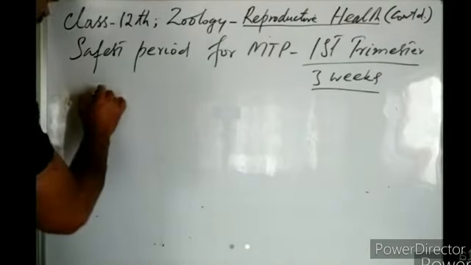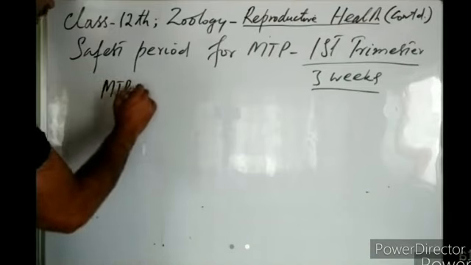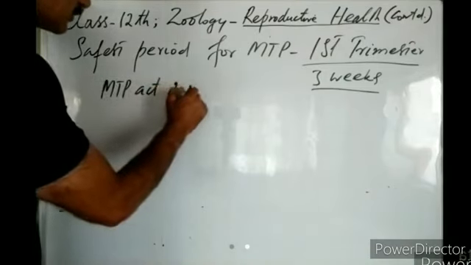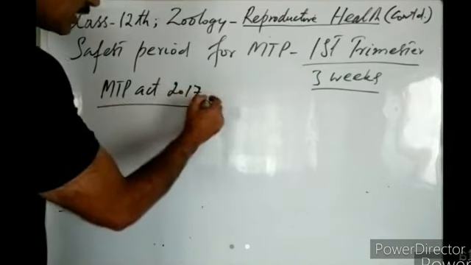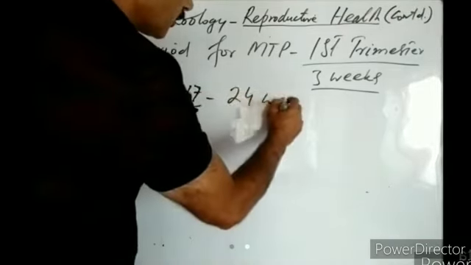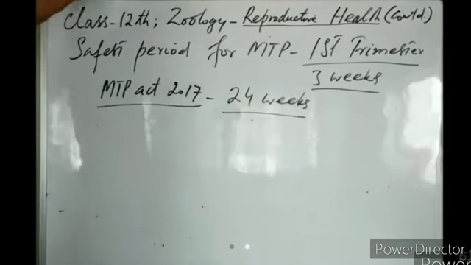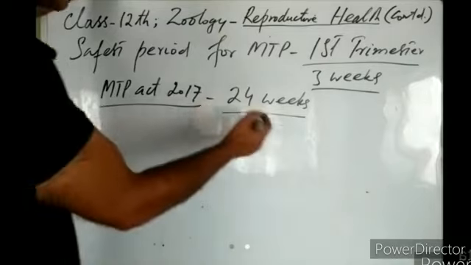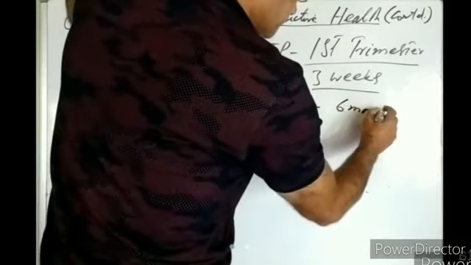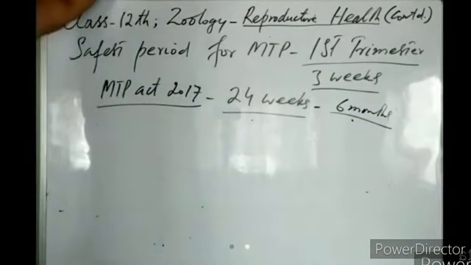However, according to the MTP Act of 2017, a doctor may carry out MTP up to 24 weeks, but this is associated with some risk. A fetus becomes viable at the age of 6 months. 24 weeks means 6 months, right? A fetus becomes viable at the gestational age of 23 or 24 weeks. So a fetus can live outside the mother's womb from the age of 23 to 24 weeks, right?